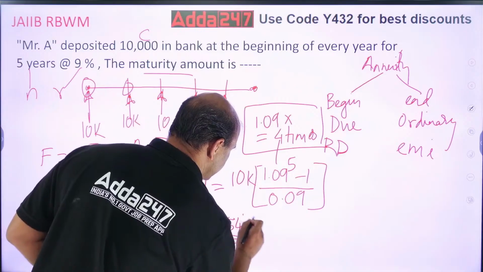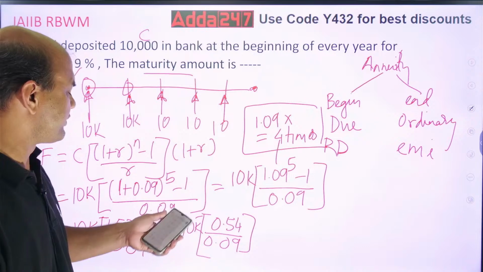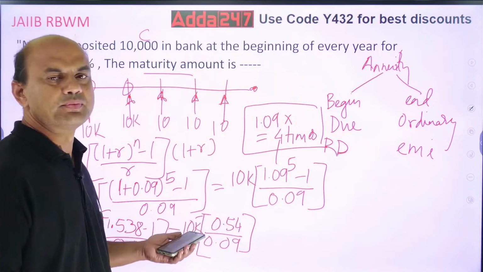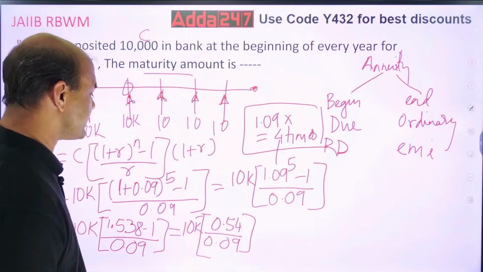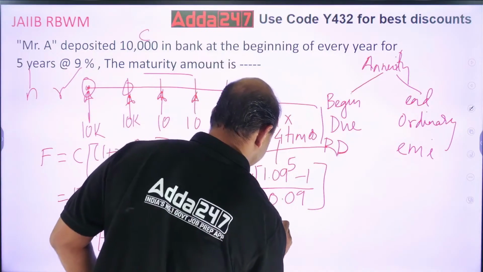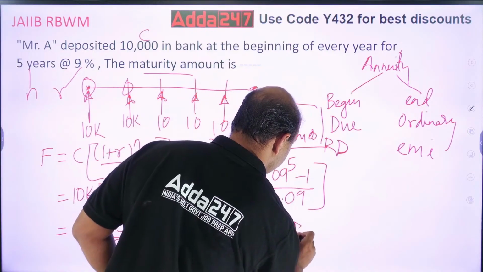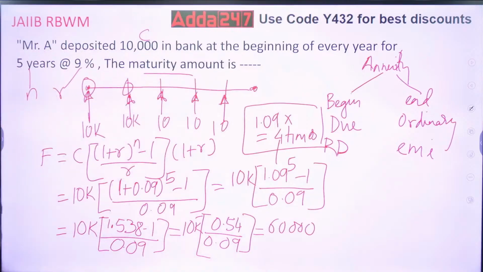0.09. Now divide this. 9 6 are 54. Right? 9 6 are 54. So 6 into 10, 10,000 into 6. Right? So this becomes what? 9 6 are 54. So 60,000. So the maturity amount of this will be 60,000. Got it, everyone? The maturity amount will be 60,000.